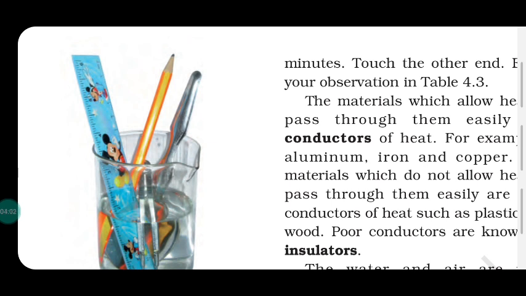Metals, for example copper, aluminium, iron, act as conductors of heat, and paper etc. are insulators of heat. So, conduction is the transfer of heat from the hotter end to the colder end. Substances that pass heat through them are conductors. Substances that do not pass heat through them are insulators. Remember the examples also.